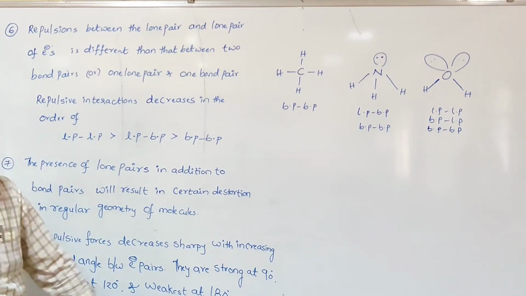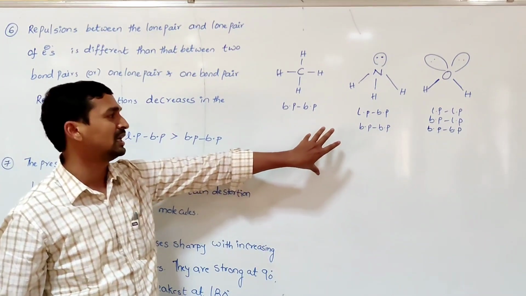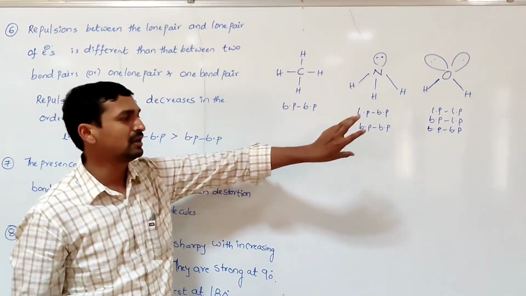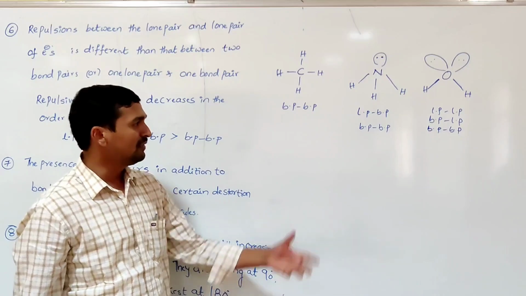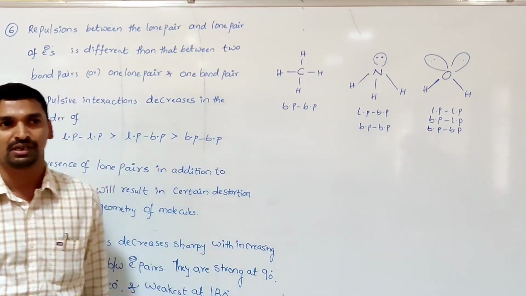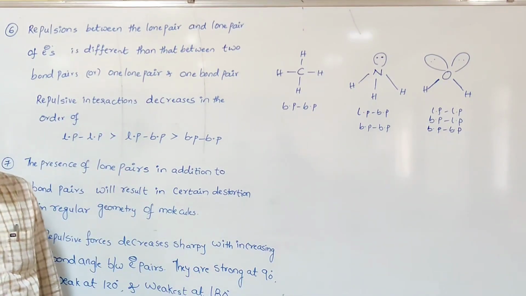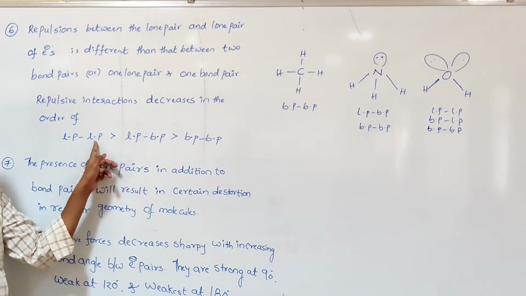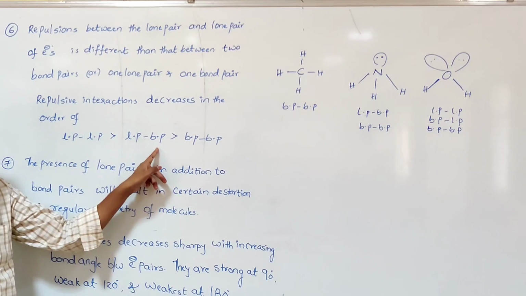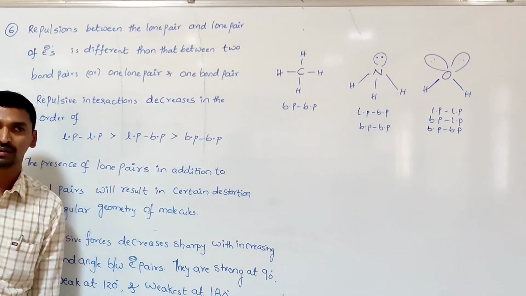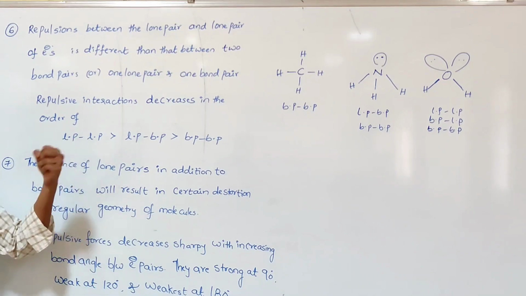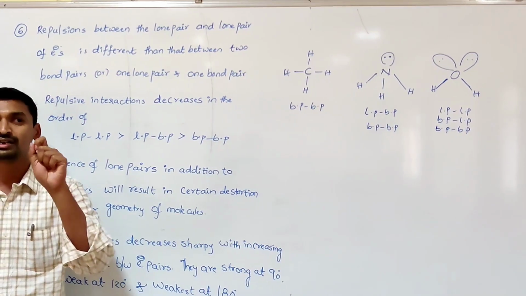When we see the strength of these repulsions, the lone pair–lone pair repulsions are always stronger than lone pair–bond pair repulsions, which are stronger than bond pair–bond pair repulsions.